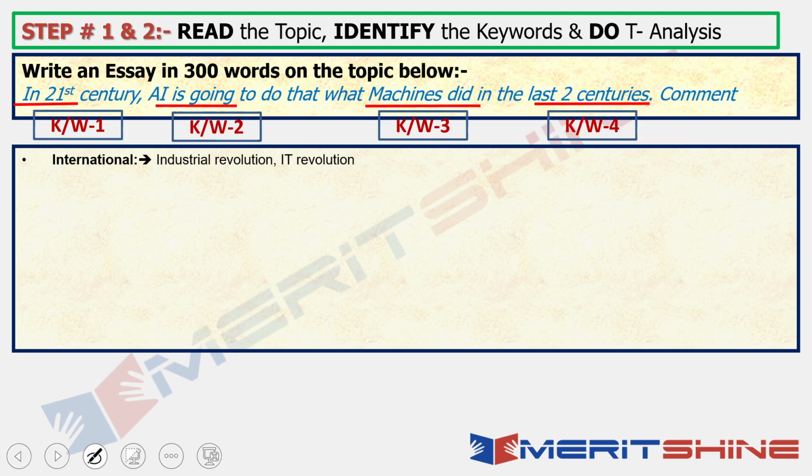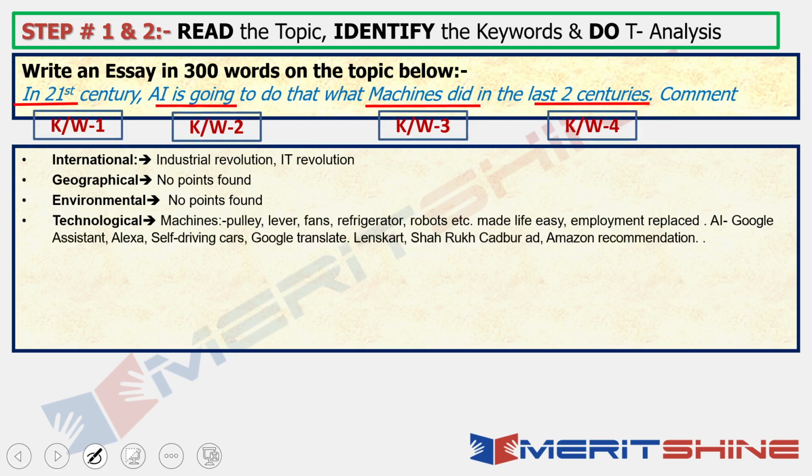So what came to my mind? International: industrial revolution and IT revolution came to my mind, because these are international phenomena, right? Then for geographical, I did not remember anything that I can relate to these keywords. Then environmental, no points found. Again, nothing that I could find which would relate to machines or AI. Obviously, if I had thought more, I could have got something, but I had 2 minutes to think only. So I did not give that much importance to it, because I knew that in technological and other areas, I would get a lot of points.